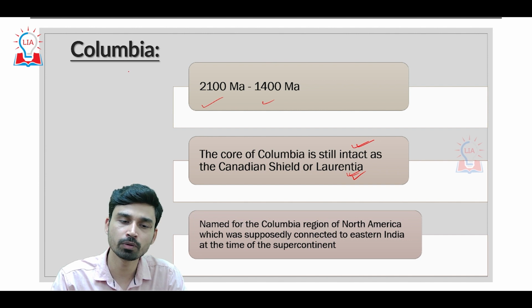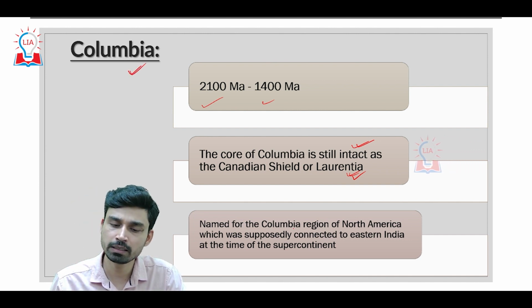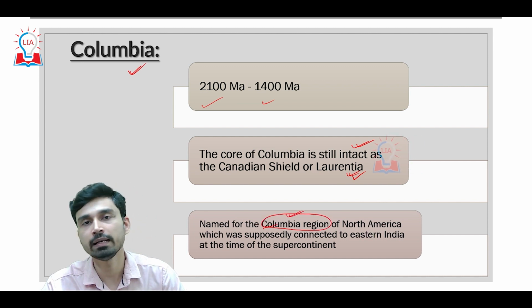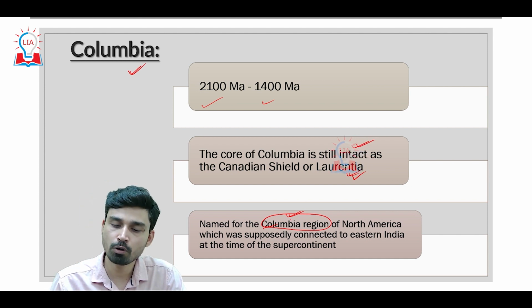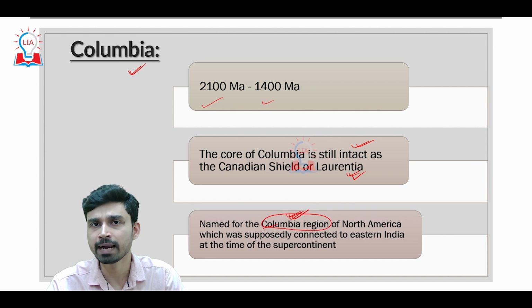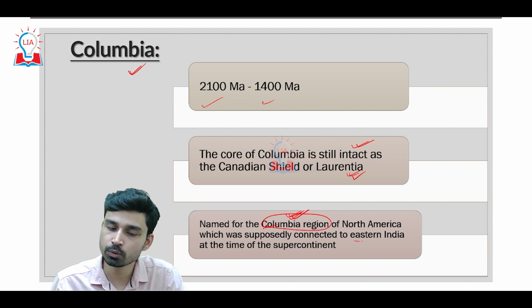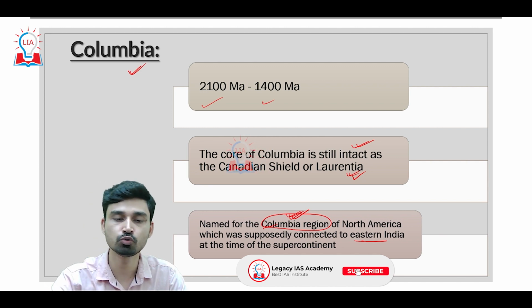The reason the supercontinent is called Columbia is that we have a region in North America which is called Columbia, and it was believed that this Columbian supercontinent was made up largely of the Columbia region of North America, but at that point in time, it was also connected to the eastern part of India, and that is why it made a huge supercontinent.